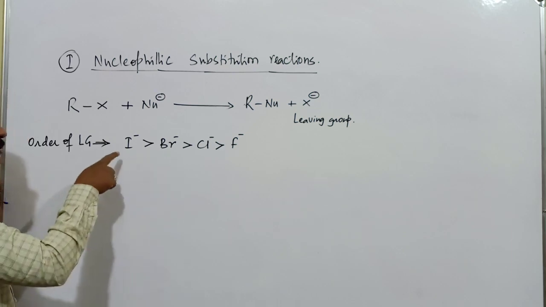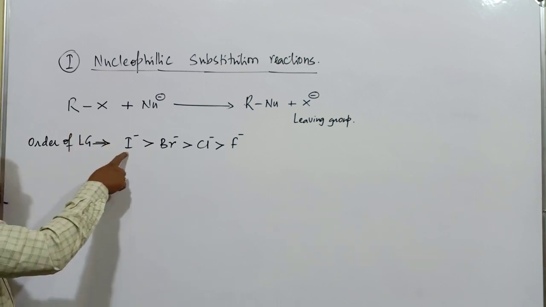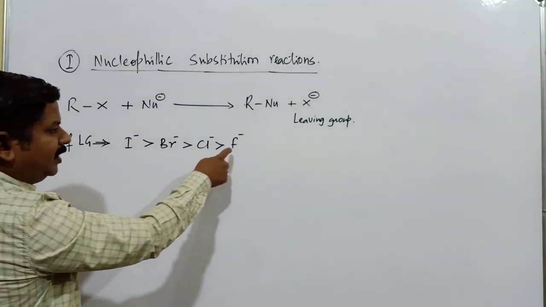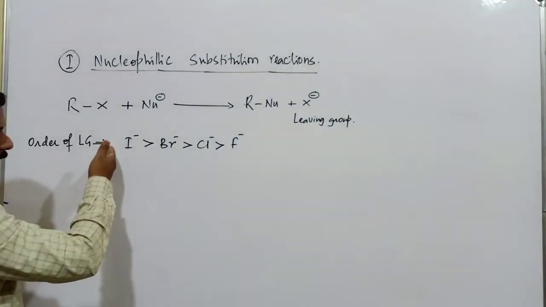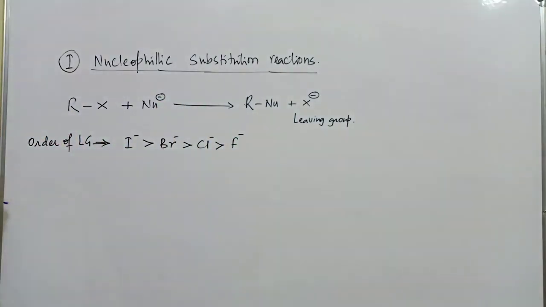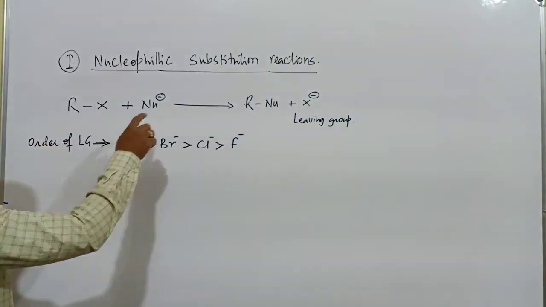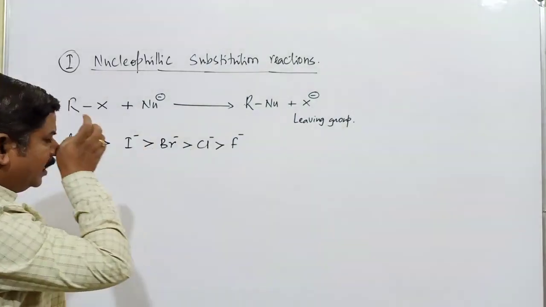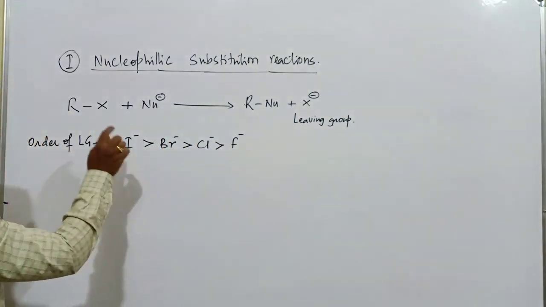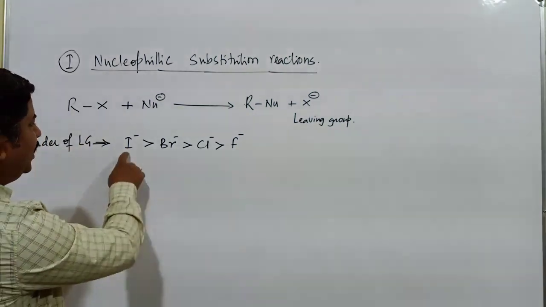Why is iodide a better leaving group? It is mainly because of its large size compared to the other three halides. From iodide to fluoride, the size of the ion goes on decreasing, and because of the larger size of iodide, it is the better leaving group.